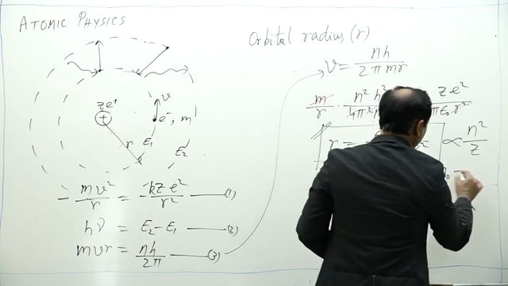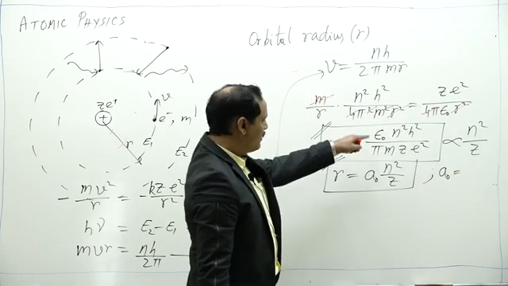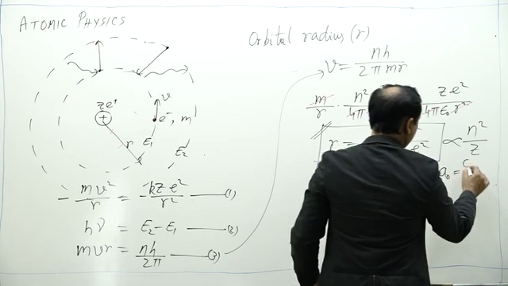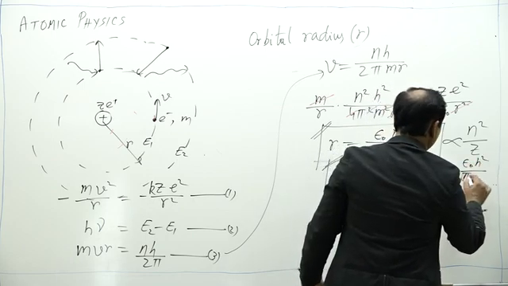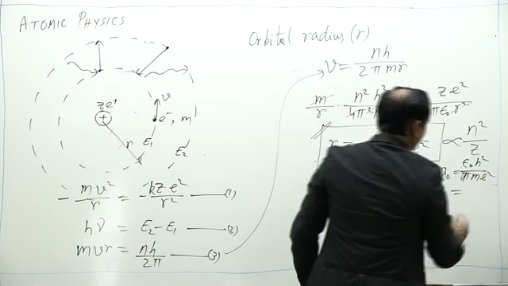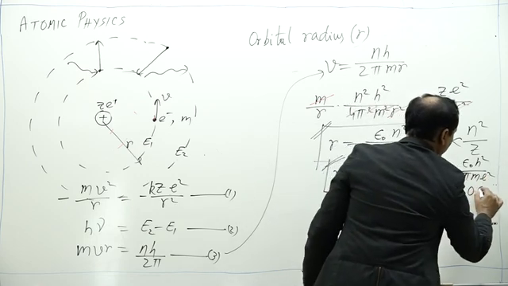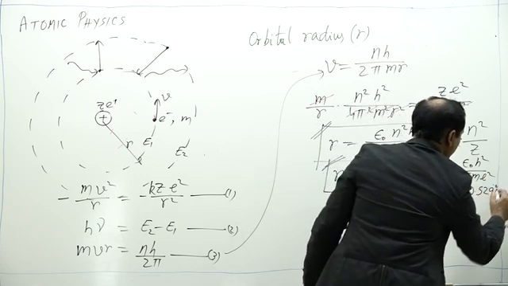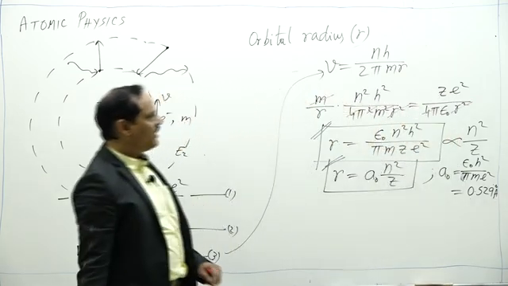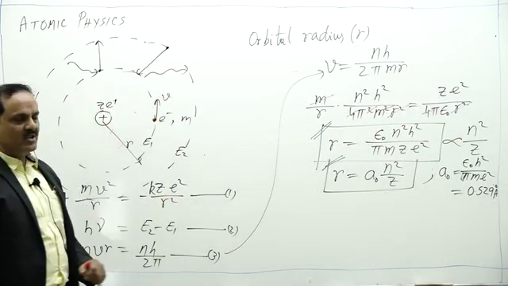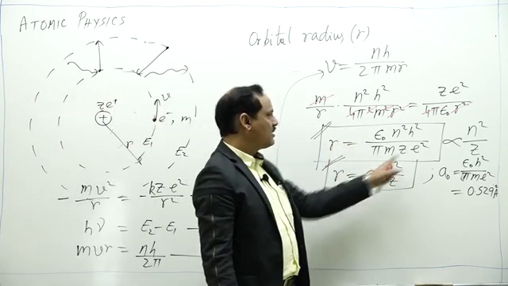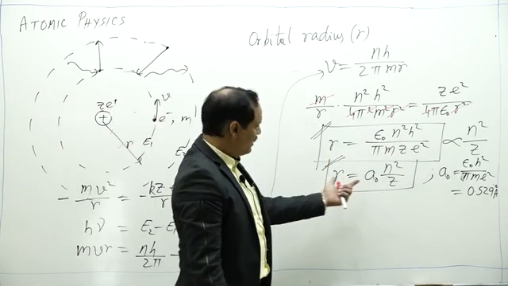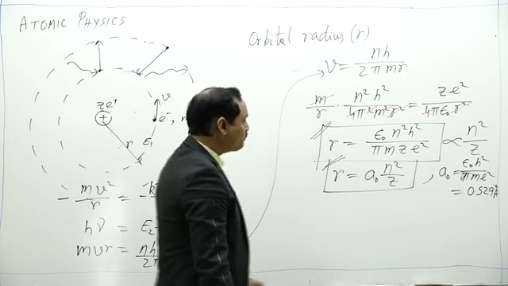where the value of a naught comes out to be, first let me write the expression, it is epsilon naught h square by pi m e square, and it comes out to be 0.529 angstrom. That is the value of a naught. So this is the expression for orbital radius. Try to remember the first expression, it is more useful, and then the next one.